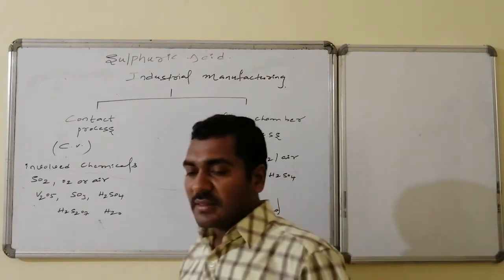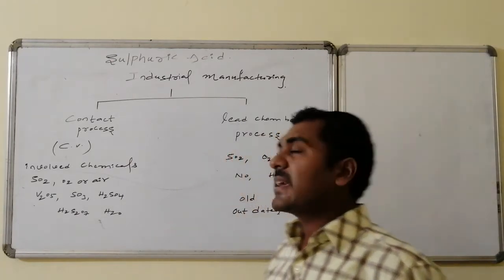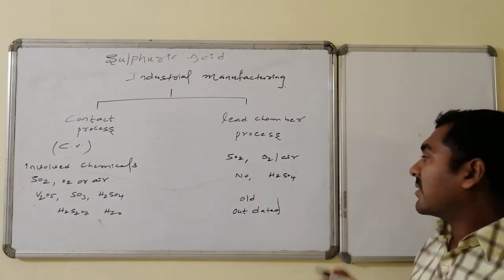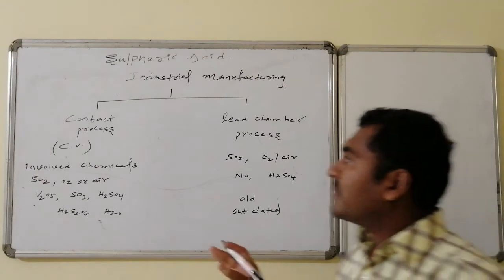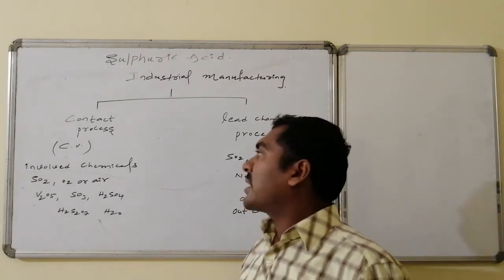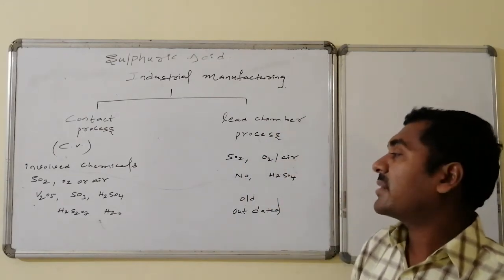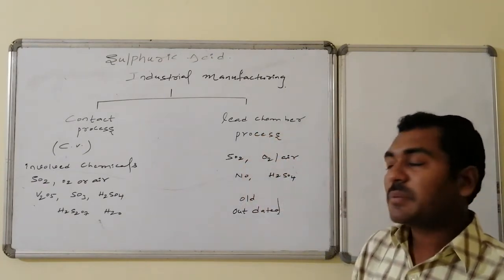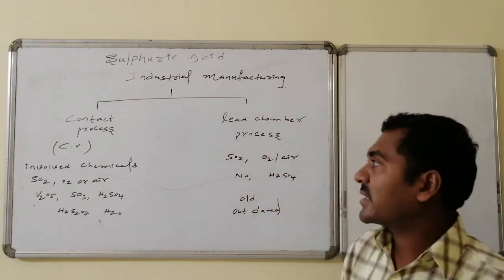In that, the chemicals present in the sequence of preparation of sulfuric acid are sulfur dioxide, oxygen or air, nitric oxide, and sulfuric acid. Whereas the contact process, which is a new process, involves chemicals like sulfur dioxide, oxygen or air, vanadium pentoxide, sulfur trioxide, similarly H2S2O7 (pyrosulfuric acid), and water. These are the chemicals involved in the contact process.